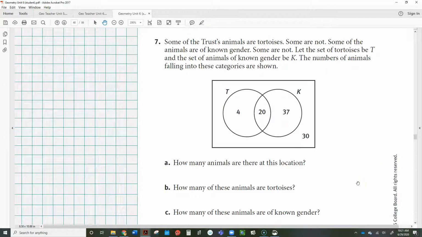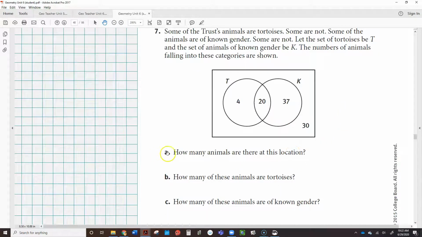Some of the animals are tortoises, some are not. Some of the animals, they know their gender, some they do not. So let T right here, this circle, be the number of tortoises that we have. This is the animals that we know the gender of. This wants to know how many animals are at this location. So this is how many tortoises.